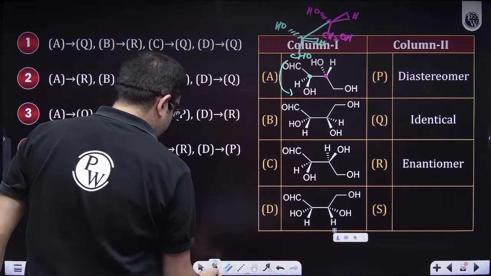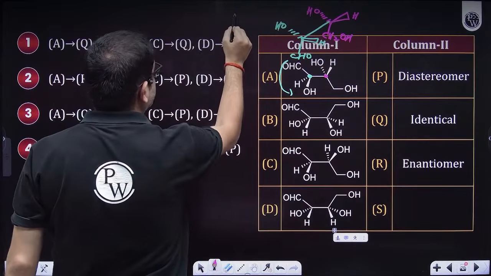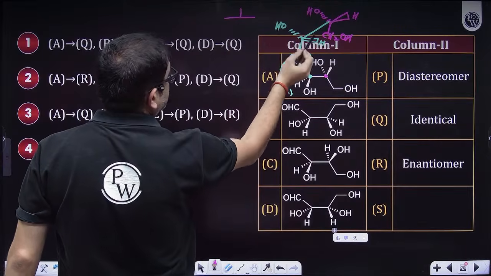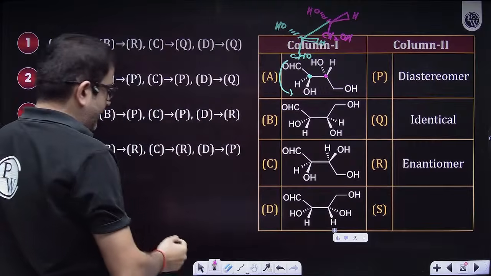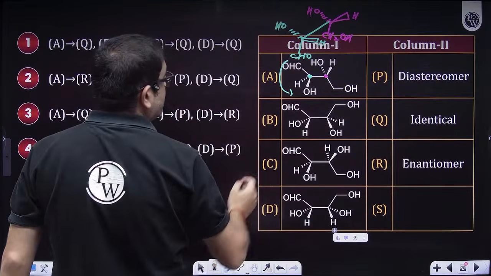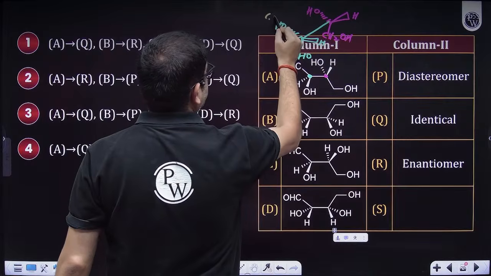Okay, sir, drawing the Fischer. Just making things with color coding. So sir, CH2OH. Acha. How shall I lie it down, beta? Lie it down like this, sir. So that we can lie it down like this, sir.